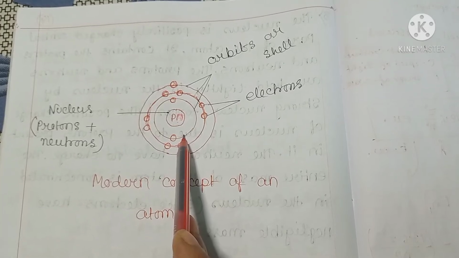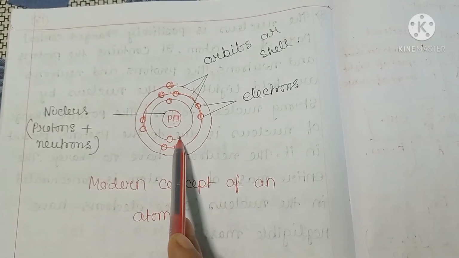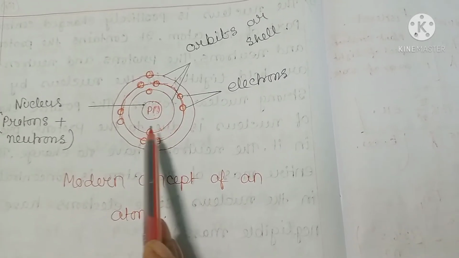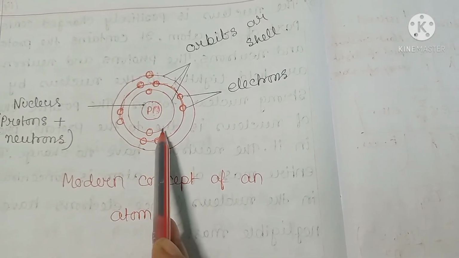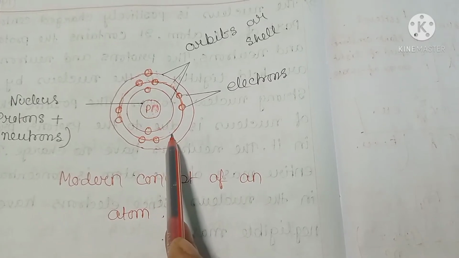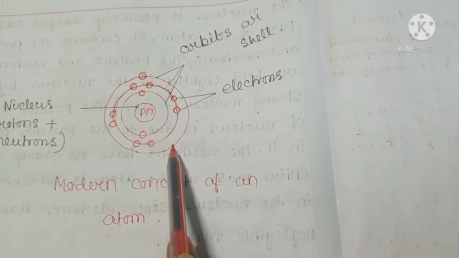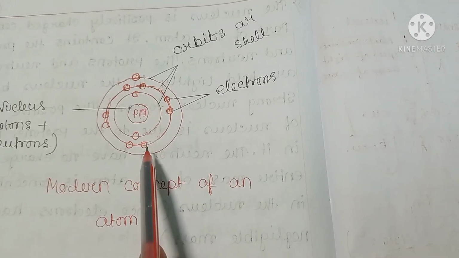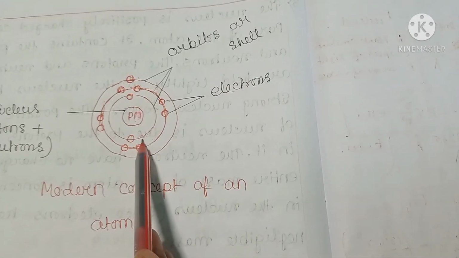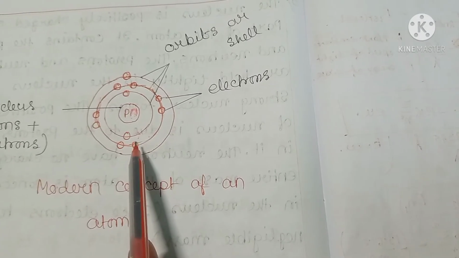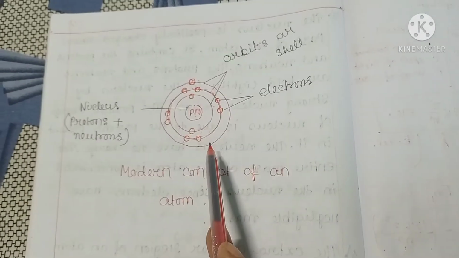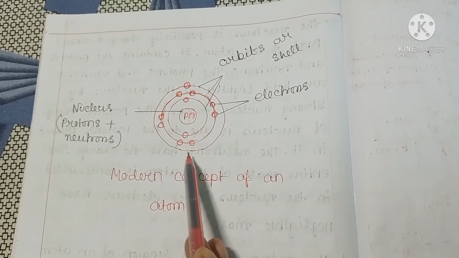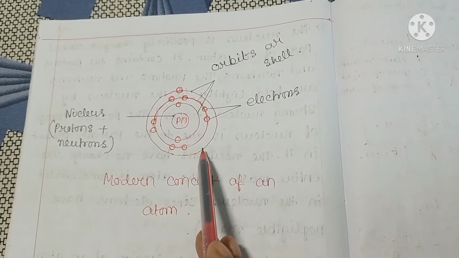It has the least amount of energy. And then the L shell. In the K shell there are a maximum of 2 electrons. Then the L shell and M shell, and so on. The electrons present in the K shell are known as K electrons. These are electrons revolving around the nucleus in this orbit.